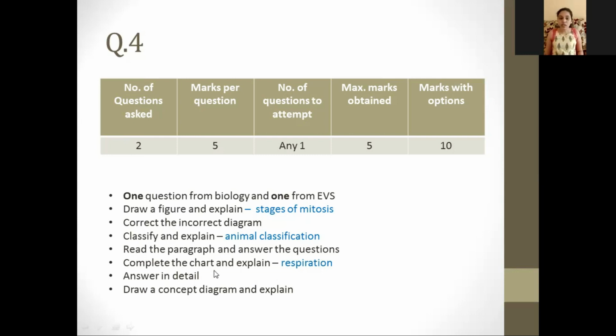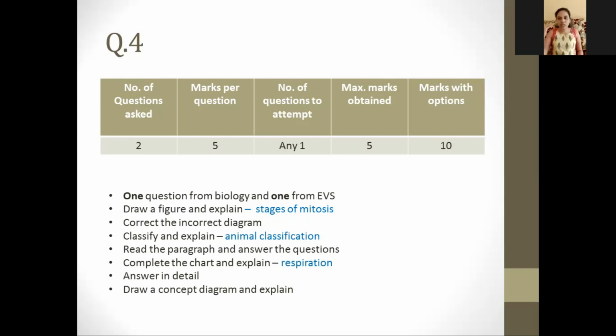You might be told to complete the chart and explain. Like for example, in the respiration chapter, you have 2 charts over there, wherein one flow chart is for aerobic respiration and the other one is for anaerobic respiration. So they can ask you that way. They can ask you to answer in detail. So this answer might be a little long one, but don't worry, they will not ask you one question of 5 marks.